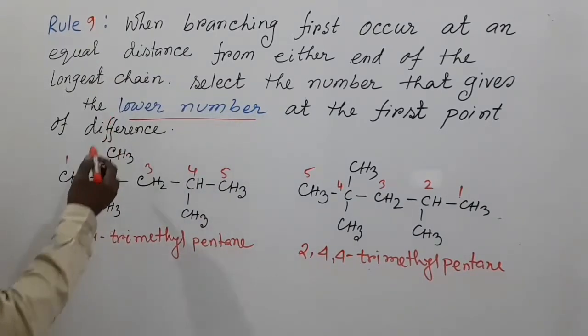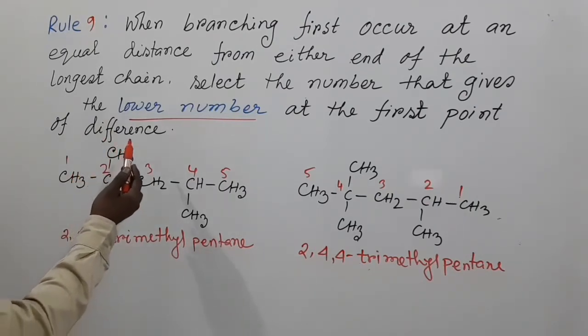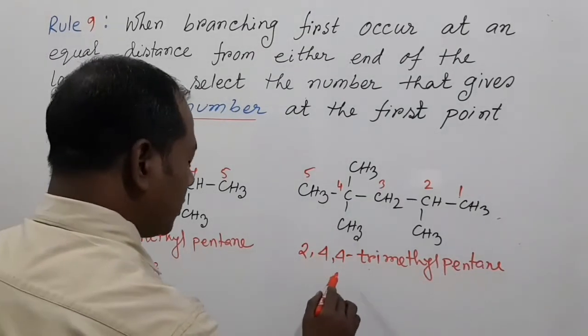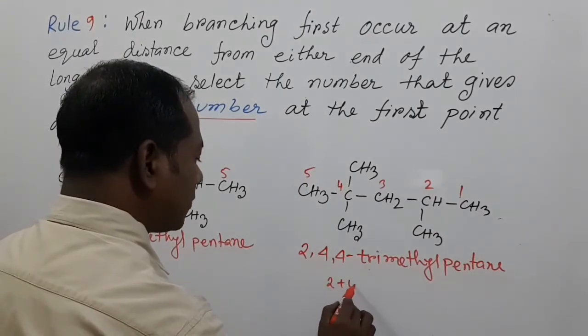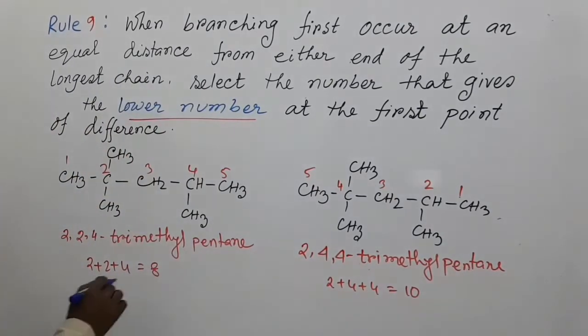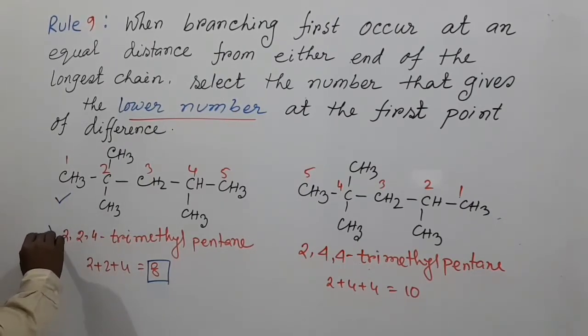But according to this rule, we can say that the sum of the left structure is 2 plus 2 plus 4, 8, and the sum of the numbers of the right structure is 2 plus 4 plus 4 equal to 10, and the lowest number is 8, and that's why this is the correct name for this compound, and this is not correct.